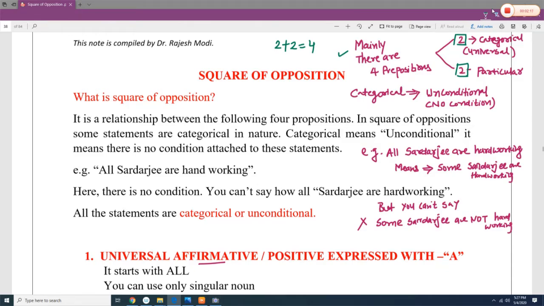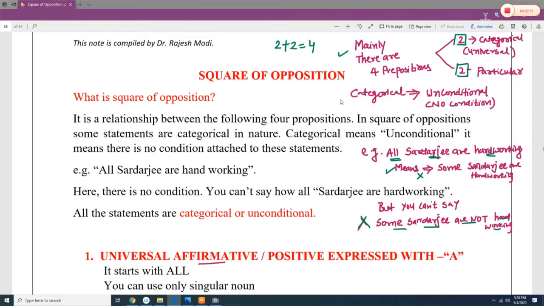For example, let's say the universal positive proposition. All Sardarjis are hardworking, meaning those who are Sardarjis are hardworking. You can say some Sardarjis are hardworking, that is acceptable, but you cannot say some not hardworking people are Sardarji. Some Sardarjis are not hardworking, that is not possible. So that is the meaning of categorical or unconditional.